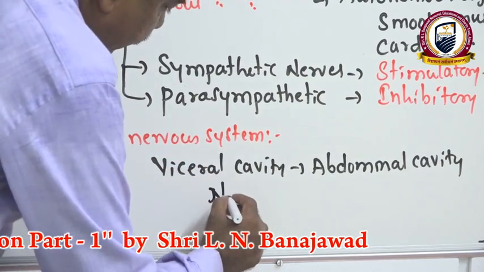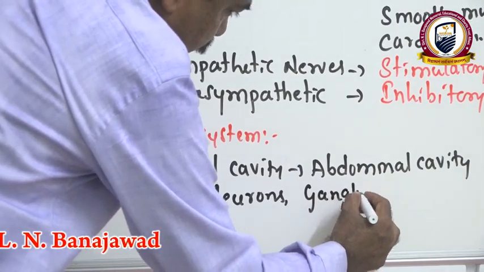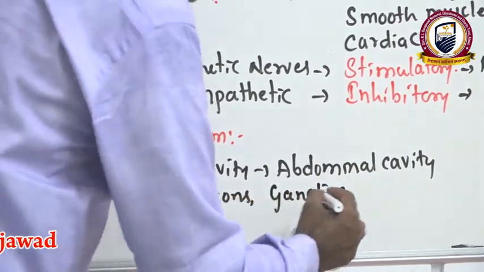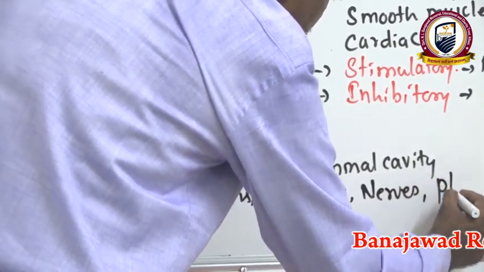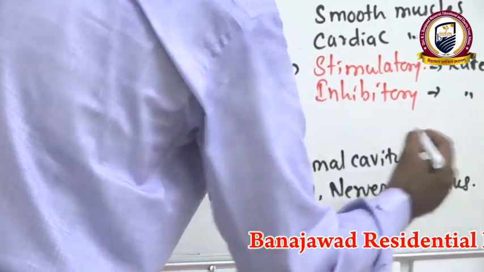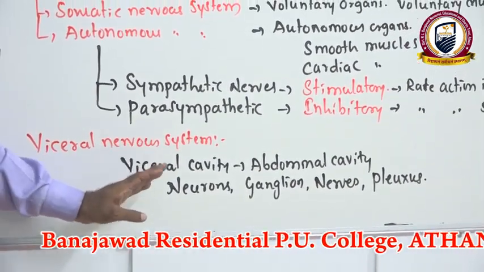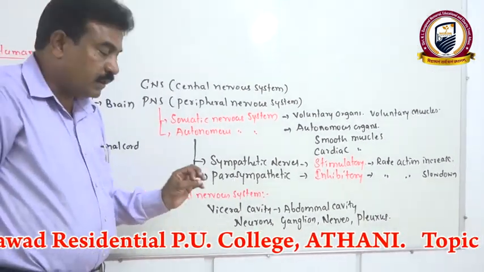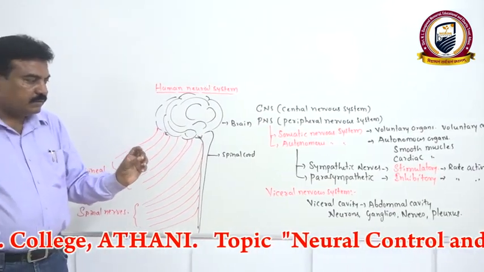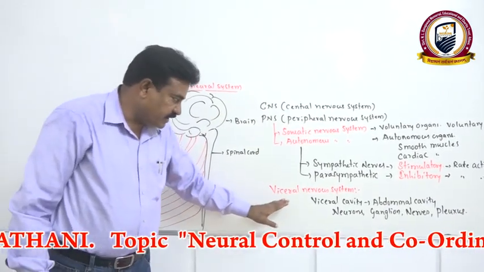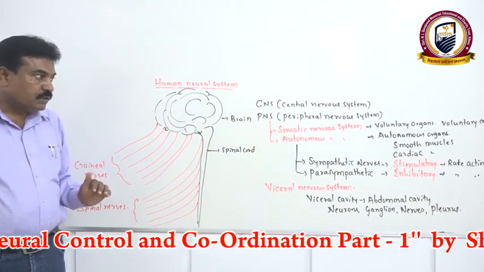It includes neurons, then ganglia, and at the same time we also have some nerves. Then the nerve network we call plexus. All these together form the visceral nervous system. The nervous system present in the body cavity we call especially the visceral nervous system, based on visceral innervation.